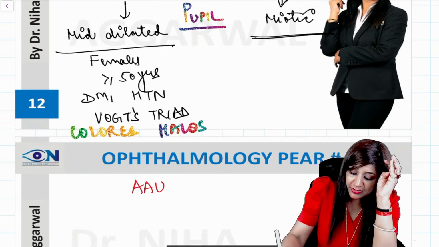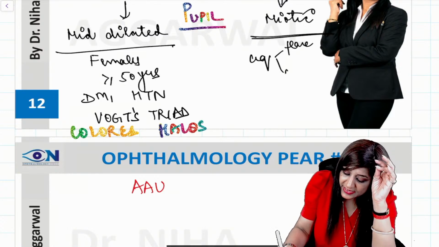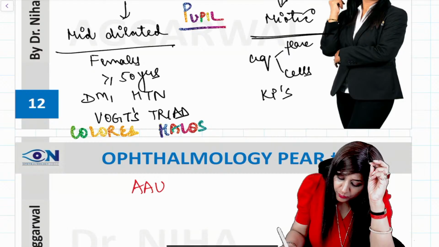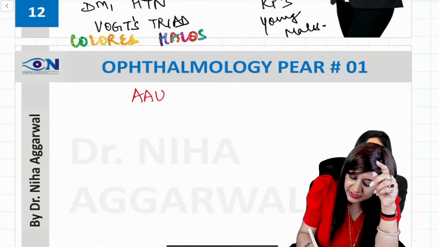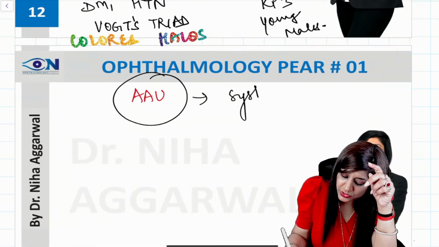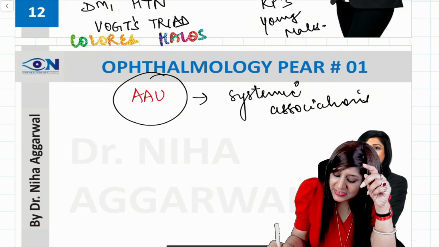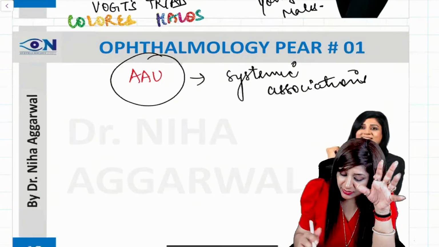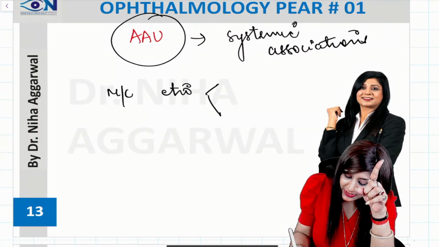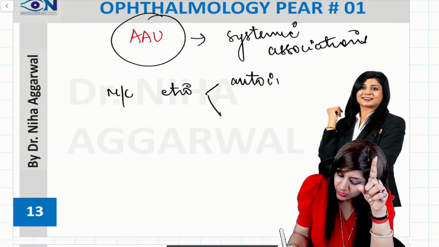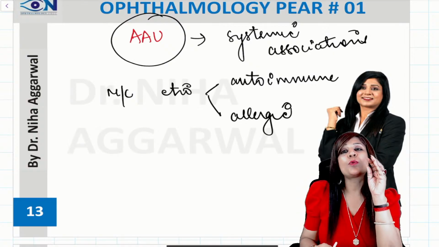And here we are having a miotic pupil. Earliest sign will be aqueous flare, aqueous cells will be there, KPs will be there, more common in young males, and a very important thing is that in cases of uveitis, we will have a lot of systemic associations also. The reason is that uveitis is not infective. The most common etiology of uveitis is autoimmune or allergic etiology. And that is the reason we have so many systemic associations.